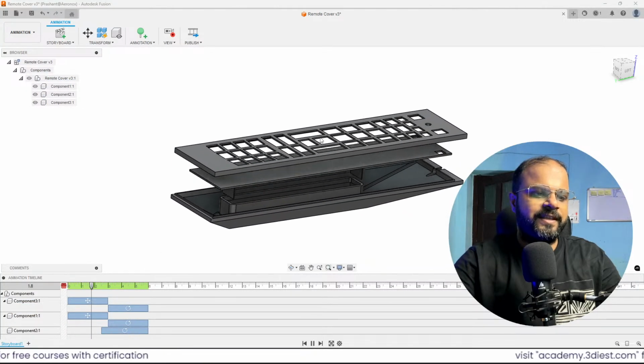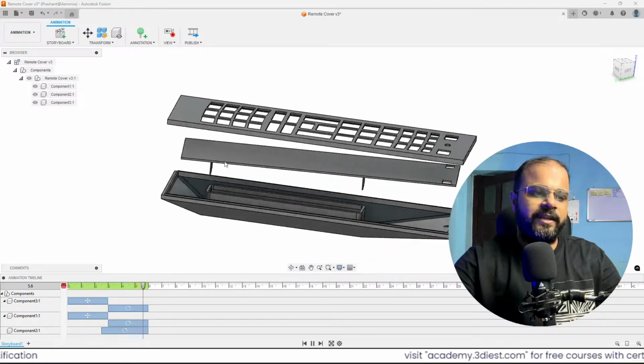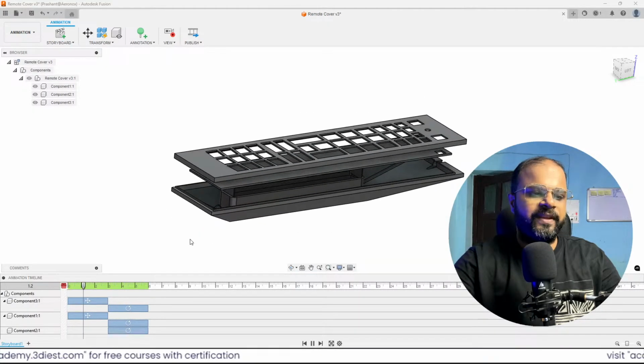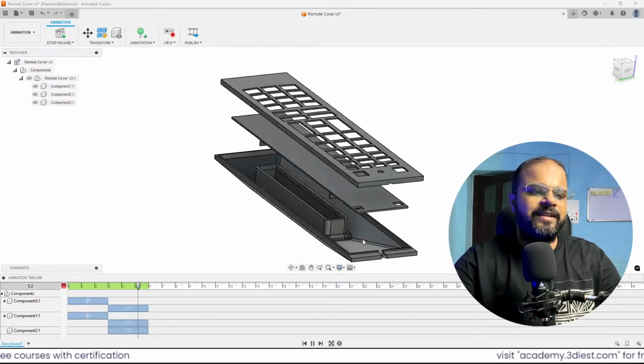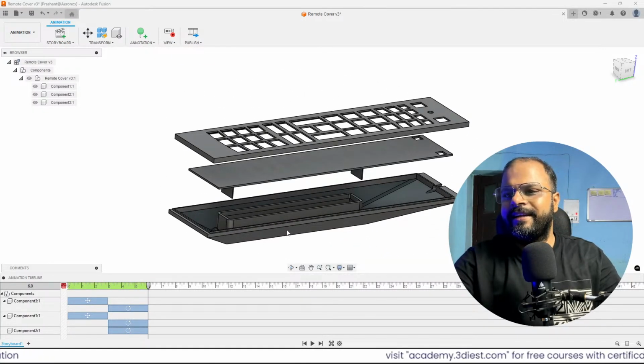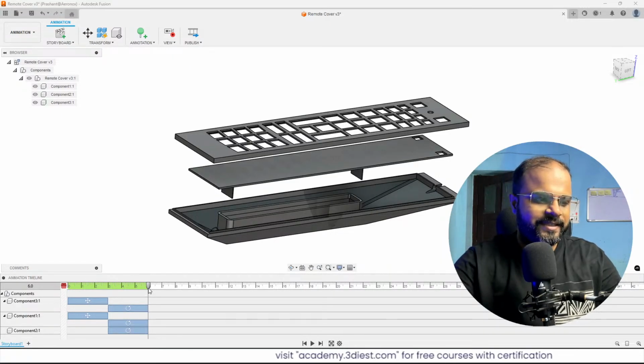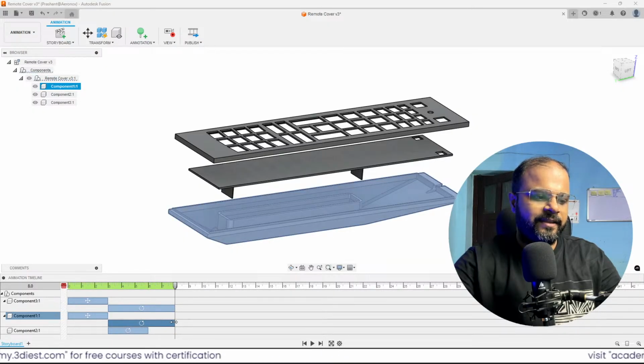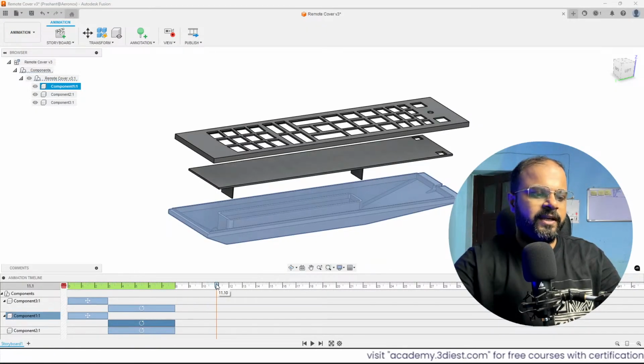Here you can see first they get separated and then rotate, but you can notice the problem: the center one was rotating a little bit differently because this is not matching these timelines. If we watch the same thing again, you can see they go apart and then start rotating. But I think the rotation is a little faster, and just to adjust that, we'll move this up to 8 seconds, and we can expand these steps that we recorded at the bottom, these rotation steps, right? Super easy.